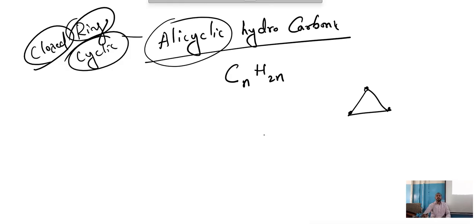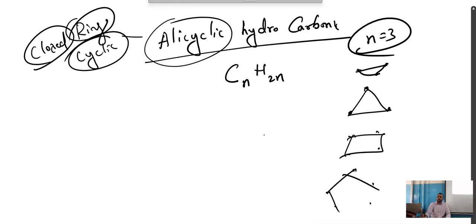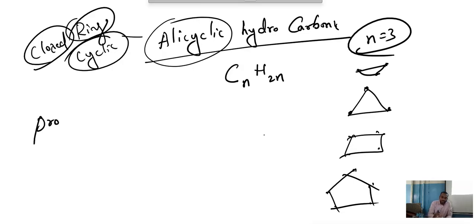Correct? No? It means that these alicyclic hydrocarbons are going to start with prop. Not meth, not eth. It starts from prop, because the position of prop is 3. Correct? With a single point, we cannot draw a closed structure. With 2 points, we cannot draw a closed structure. Minimum 3 points are required to draw a closed structure. 4 points are required to draw a closed structure. 5 points are required to draw a closed structure. And so on. Any doubts?